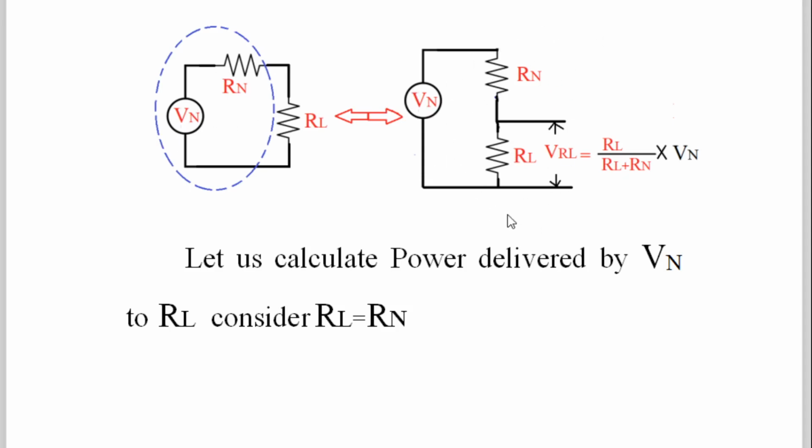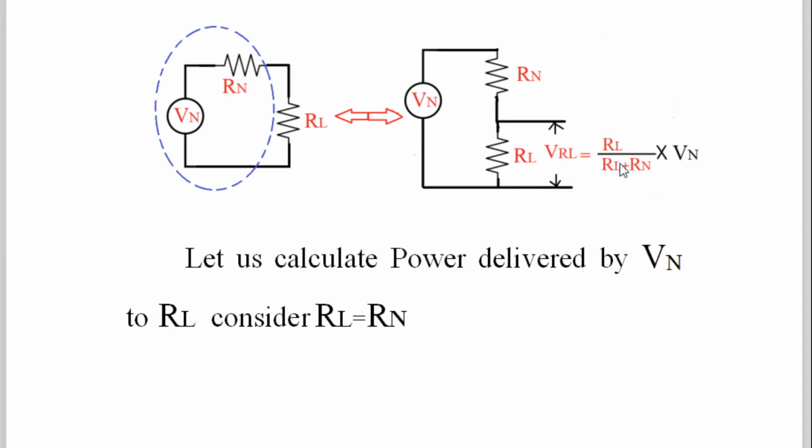In a potential divider circuit, the voltage at the junction is calculated by the equation VRL, where RL is the load resistance. VRL is equal to the lower resistor divided by the upper plus lower resistor, into Vin, the source voltage. But our source voltage Vin is what? The noise voltage. Therefore, we have written Vn. This is a very simple potential divider formula. Rn is the upper resistor, RL is the lower: lower resistor divided by upper plus lower, into the input voltage, which is the noise voltage.